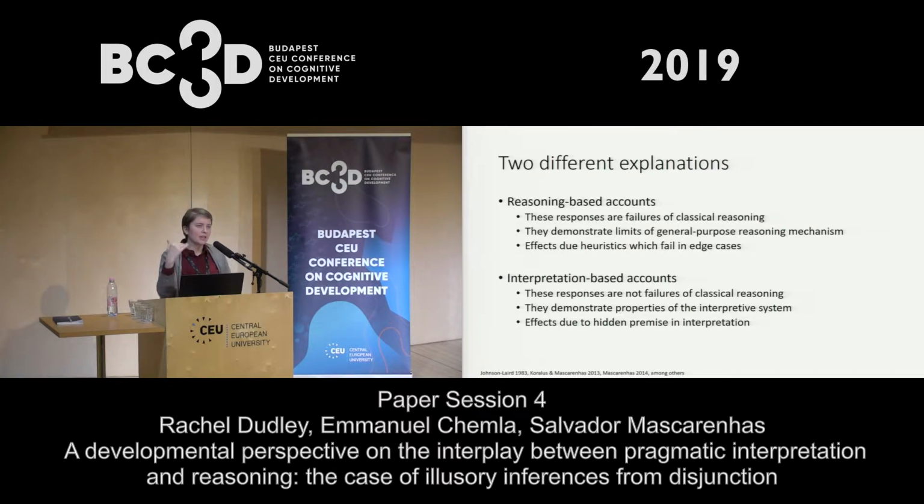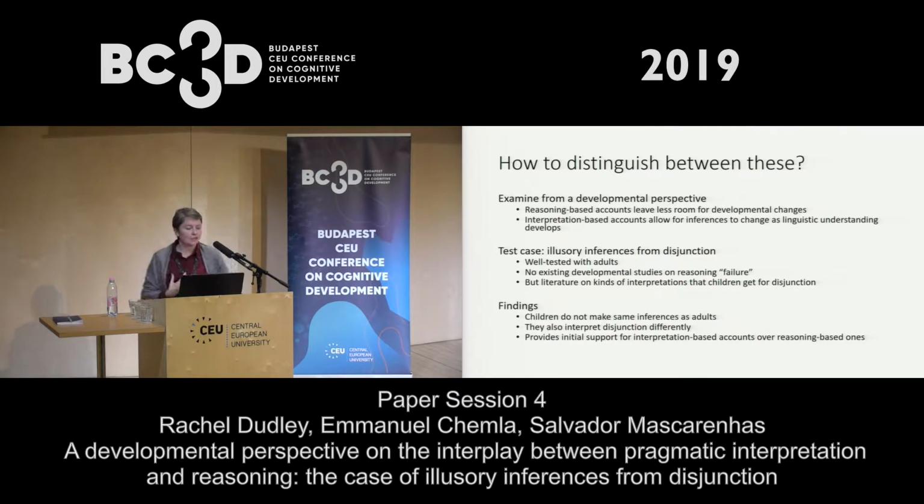And as soon as you place that hidden premise into the problem, classical reasoning just follows to give you that result. So what we wanted to do is distinguish these by examining them from a developmental perspective. The reason we think we can do this is that arguably the reasoning-based accounts are saying something about what it means to be human, and so they should leave less room for developmental changes.